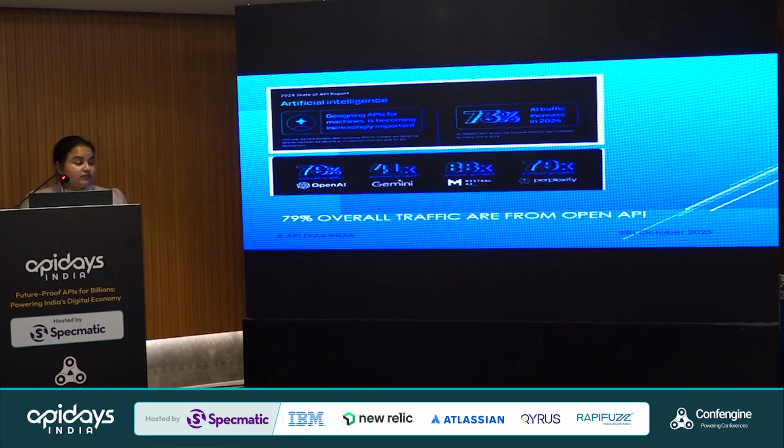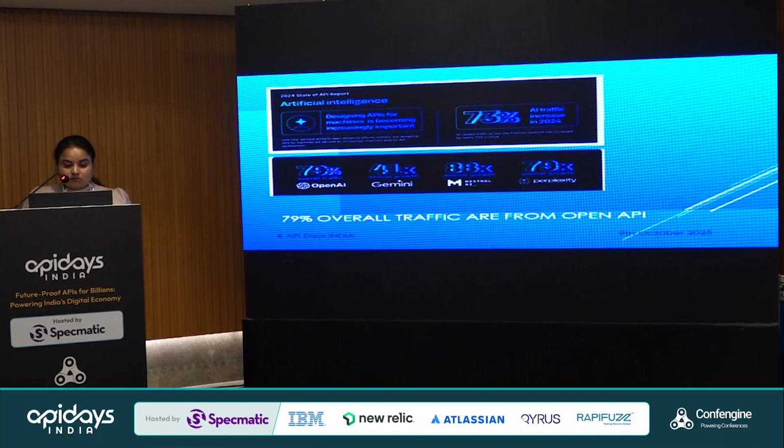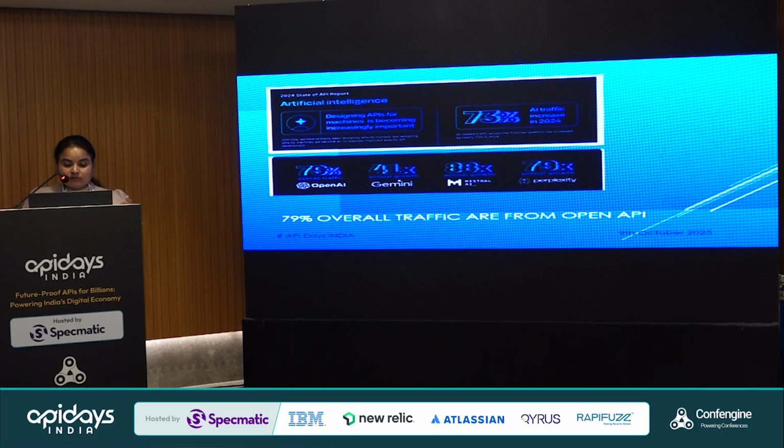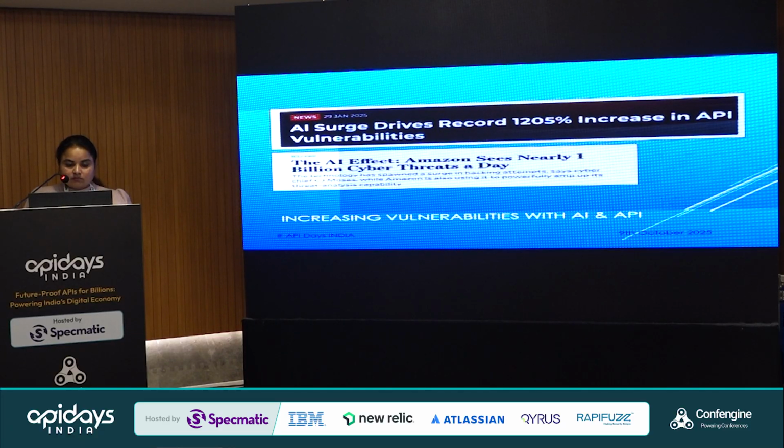So here we can see, in the artificial intelligence world, data we have taken from 2024, like Gemini, Mistral, and OpenAI, and how their overall traffic was. For OpenAI, we can see around 79% of traffic, basically from the API side.